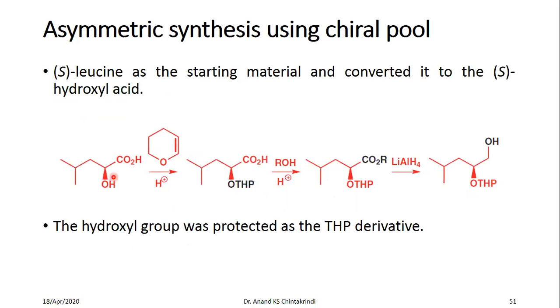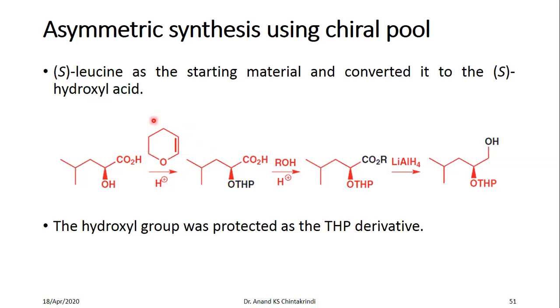So to start with the hydroxy acids, which we discussed in the previous slide, how do you form the hydroxy acids from the amino acid? In this case, this is the hydroxy acid of S-leucine. Now the oxygen is protected using tetrahydropyran, which is a common protecting agent used for protection of a hydroxy group.